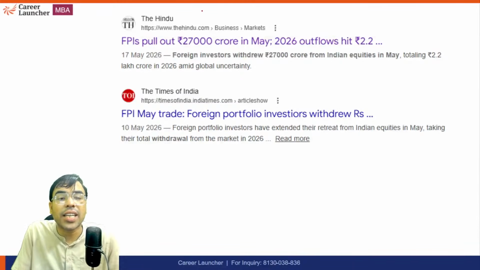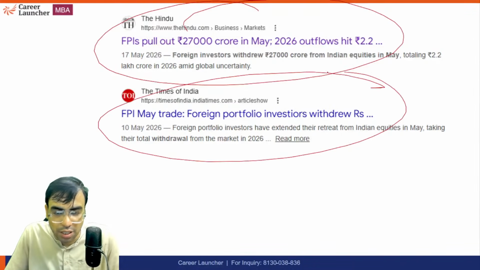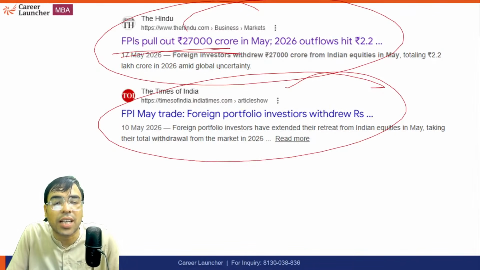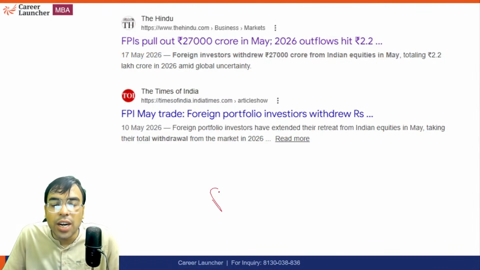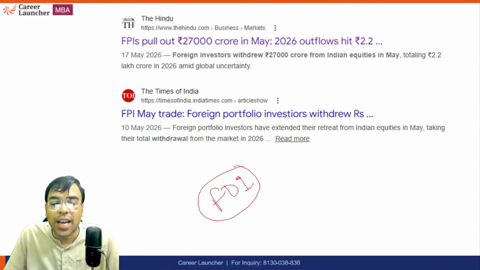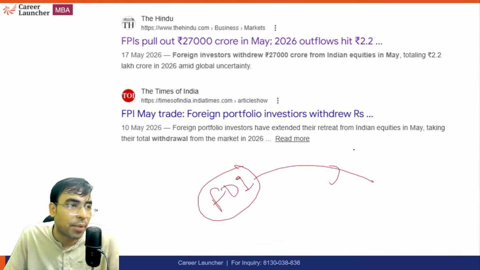First. Second thing is, this was very sad news for us. That is, foreign portfolio investment has heavily withdrawn from India. So one is called FDI, foreign direct investment. Here actually they invest not only in stocks, shares, bonds. They invest properly in the company.